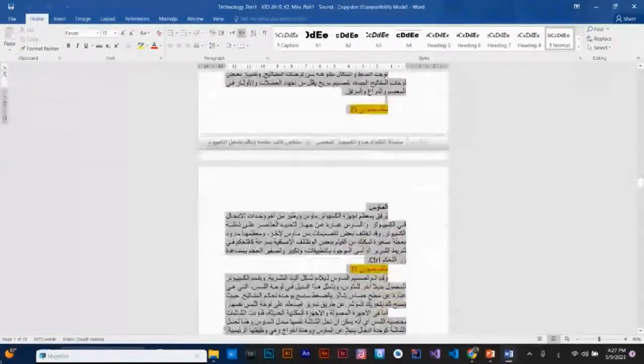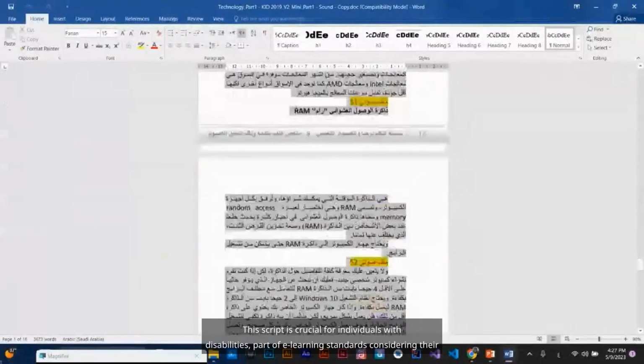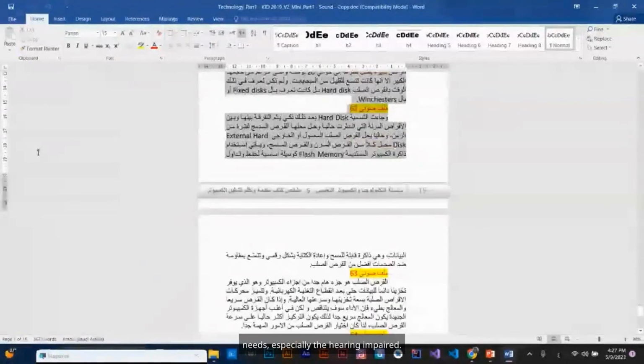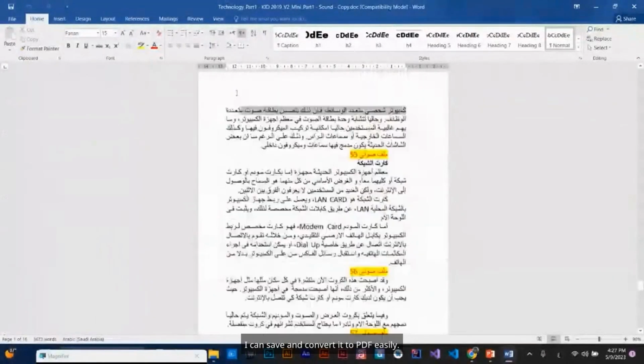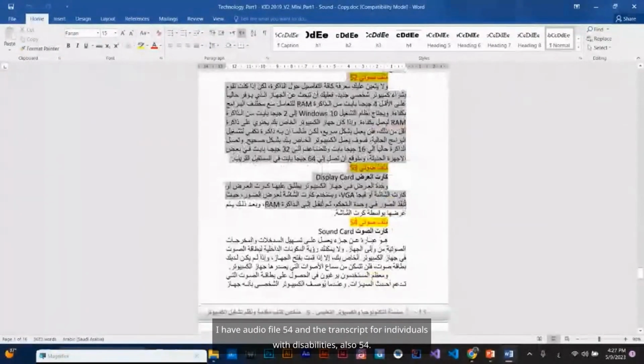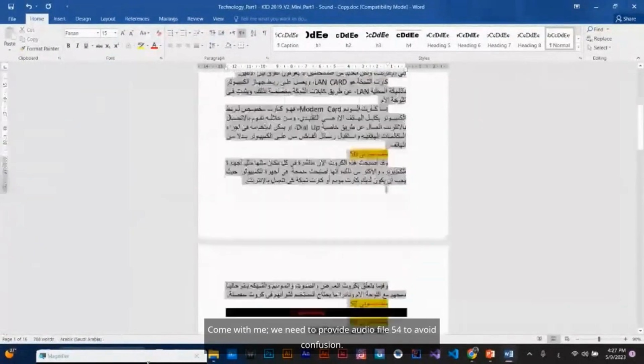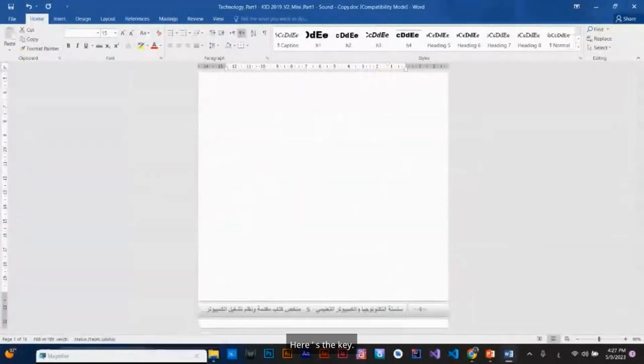It's important to know this script is crucial for individuals with disabilities, part of e-learning standards considering their needs, especially the hearing impaired. I can save and convert it to PDF easily. I have audio file 54 and the transcript for individuals with disabilities, also 54. Come with me. We need to provide audio file 54 to avoid confusion.